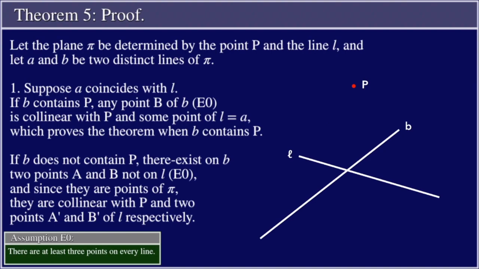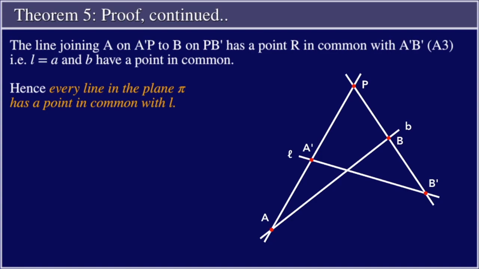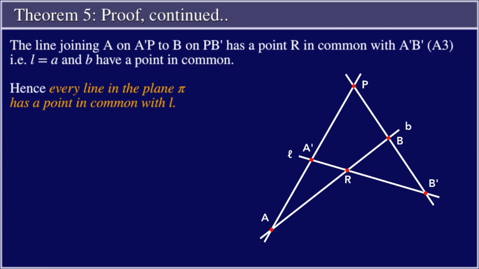If B does not contain P, there exist on B 2 points A and B, not on L, assumption E0. And since they are points of pi, they are collinear with P and the 2 points A' and B' of L respectively. The line joining A on A'P to B on PB' has a point R in common with A'B' by assumption A3, i.e. L is equal to A and B have a point in common. Hence, every line in the plane pi has a point in common with L.